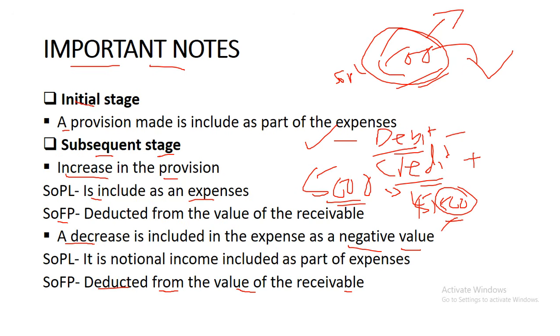Are you getting me? In the statement of profit or loss, you add this to the expense. Then the same amount in the provision account, you add it to the already existing provision, right?